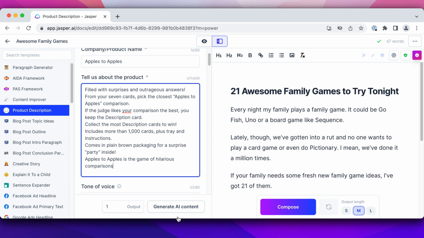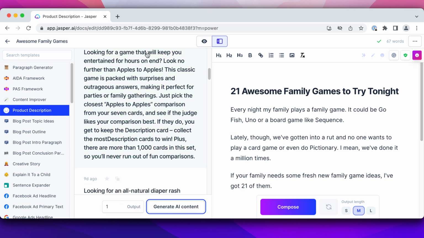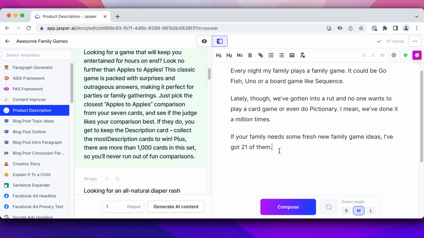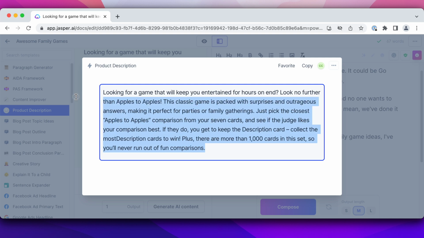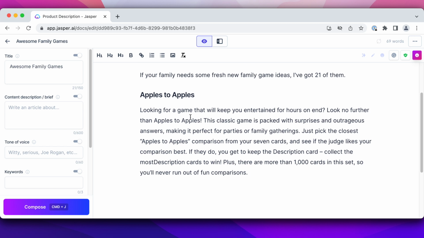Now, every time you use this, you use up the words that you have for the month. I think it's 50,000 words, so be careful with this. I only put one output. It's going to use what we gave it and turn it into a paragraph. So I'm just going to grab it and work on it as I see fit. I'm going to see if it's wordy.